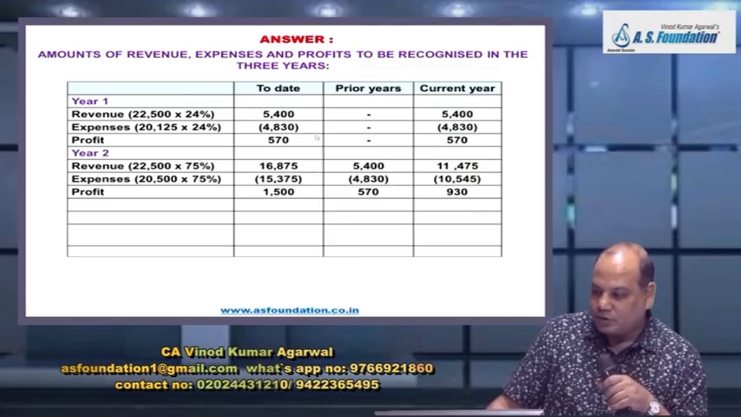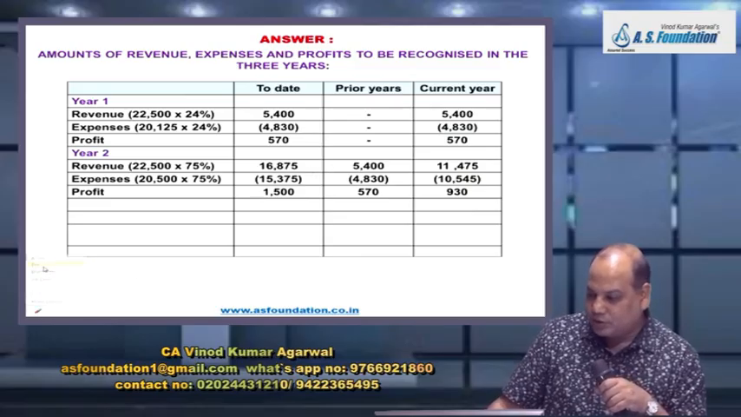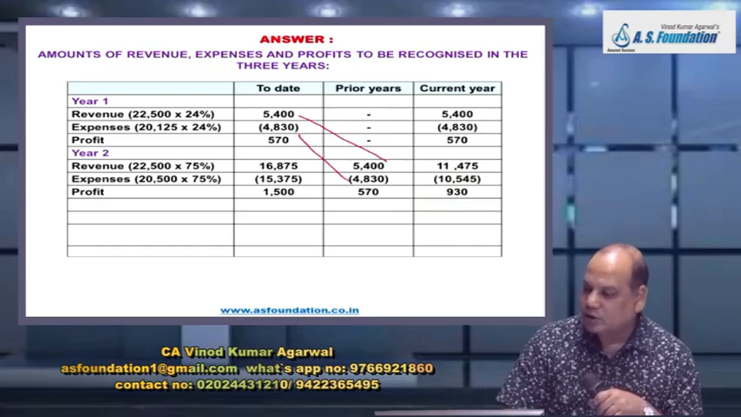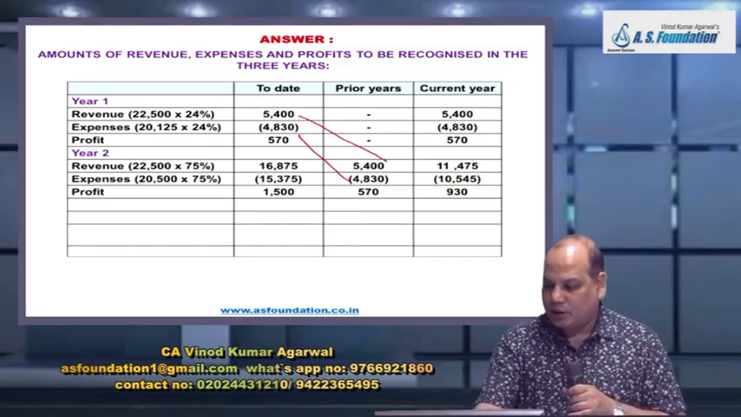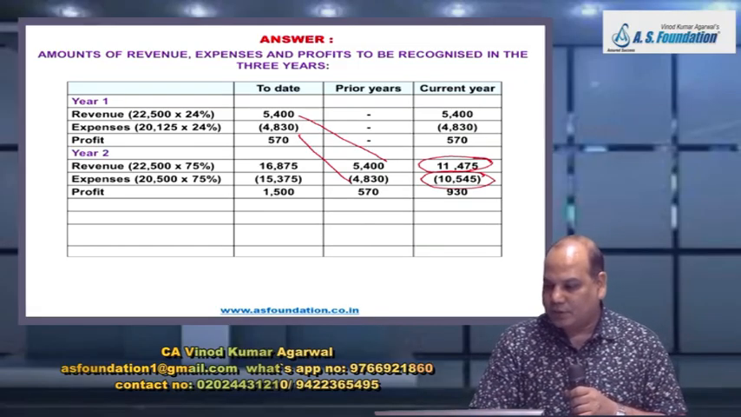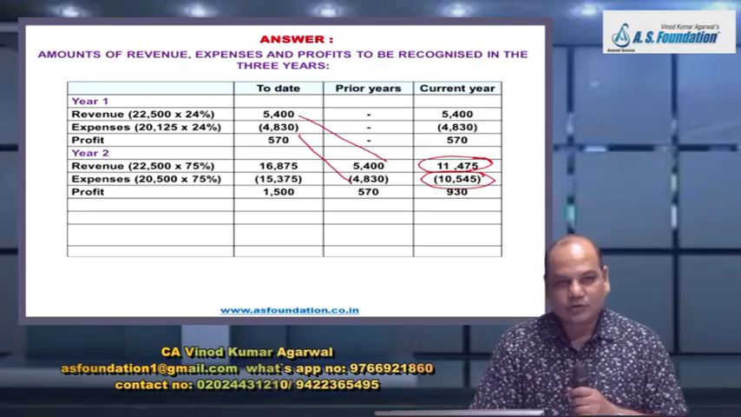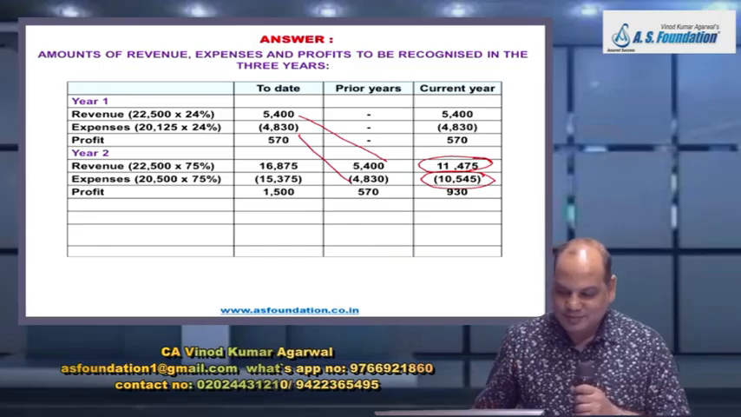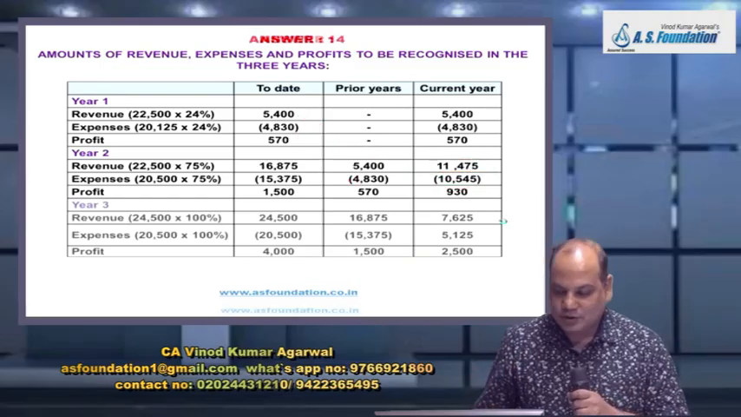But now what you do? Take these figures, shift it here. This I have already recognized. So balancing figure I will recognize in the current year, 11,475 and 10,545. Okay. So profit will be 930 for the second year.